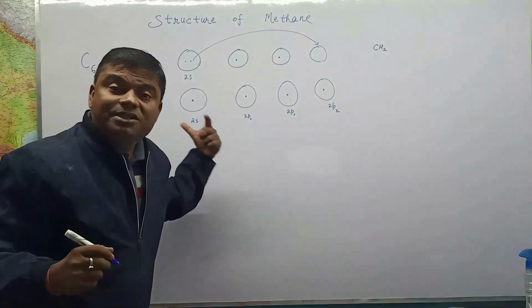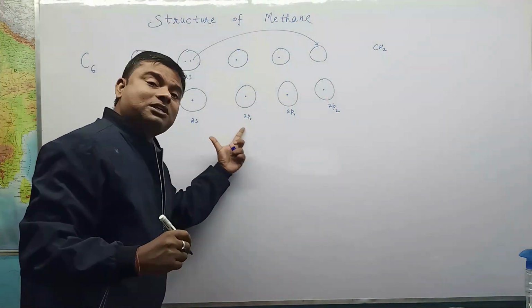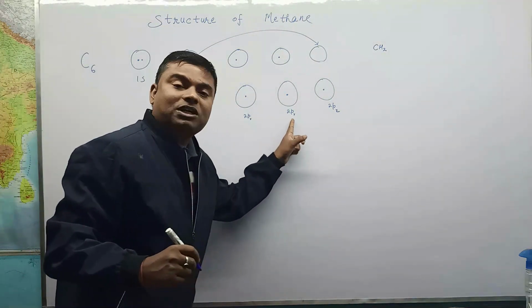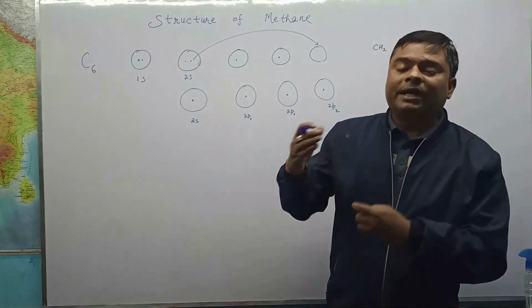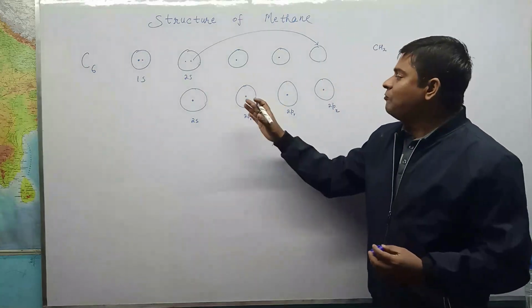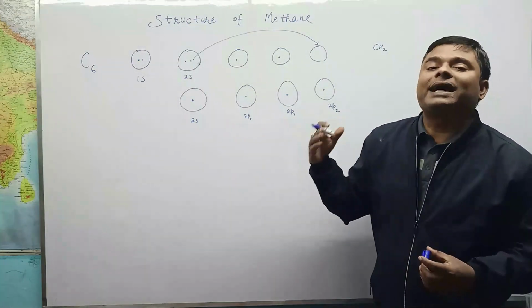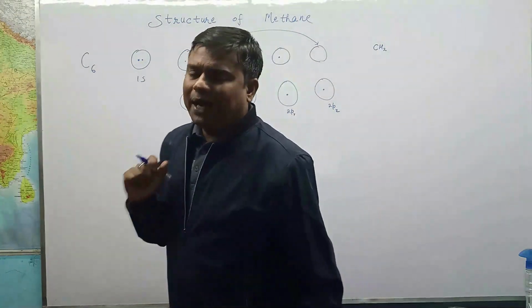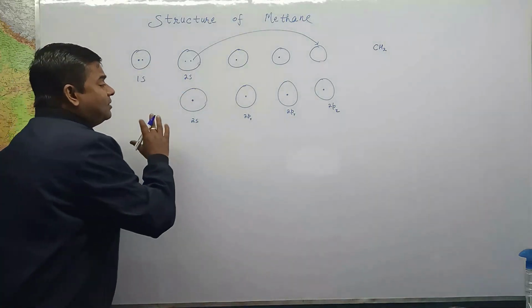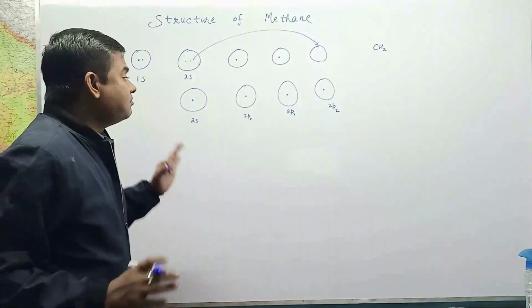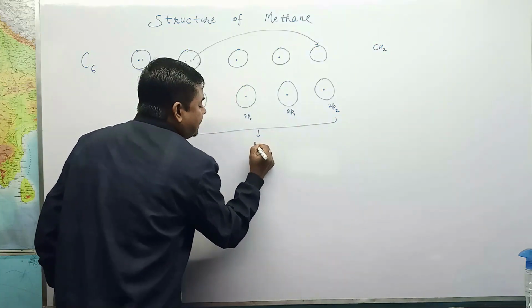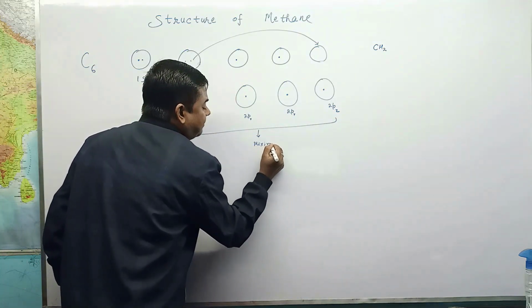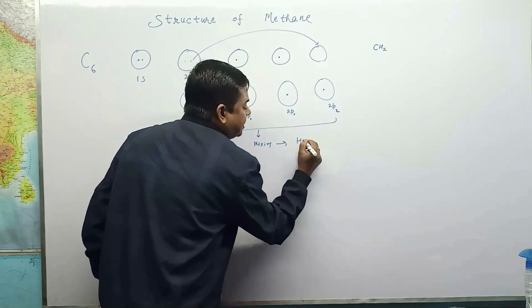It is not mandatory that this one must be 2px, so we cannot define which is 2px; any one may be 2px or 2py. When these unpaired electrons merge together, mixing takes place, and mixing means hybridization.